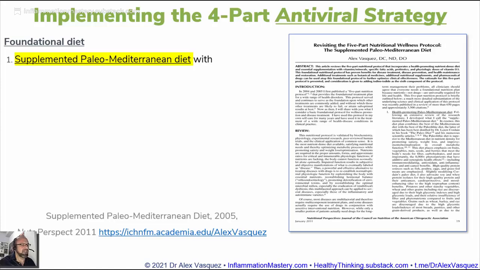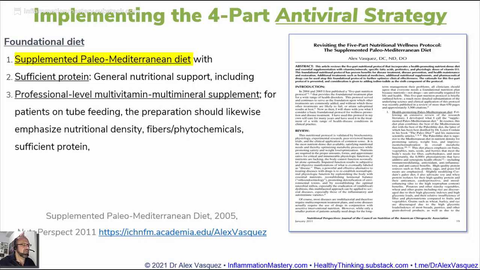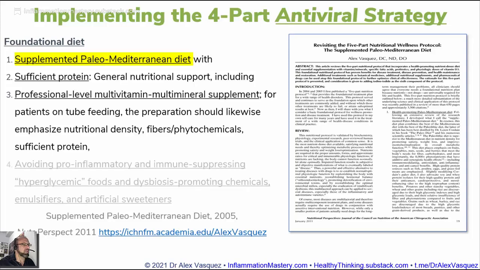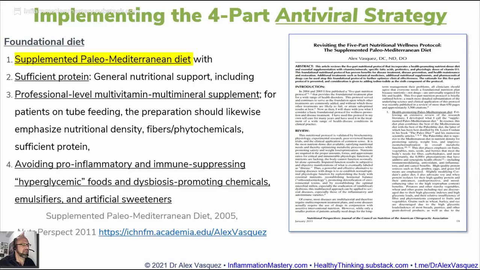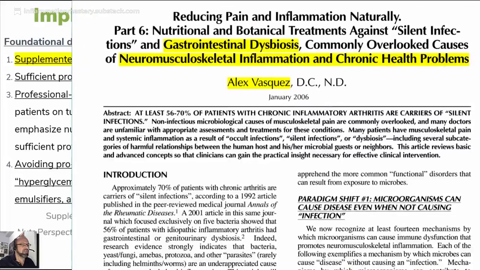It's a diet that emphasizes the consumption of fruits, vegetables, nuts, seeds, and berries with adequate sources of protein, and I'll show you that on the following page. We also want to ensure that all the nutritional bases are covered, and for that reason we use a professional level multivitamin, multimineral supplement. We want to avoid pro-inflammatory and immune-suppressing foods, and that includes all of the foods that induce hyperglycemia. Also, we want to avoid dysbiosis-promoting chemicals, emulsifiers, and artificial sweeteners.